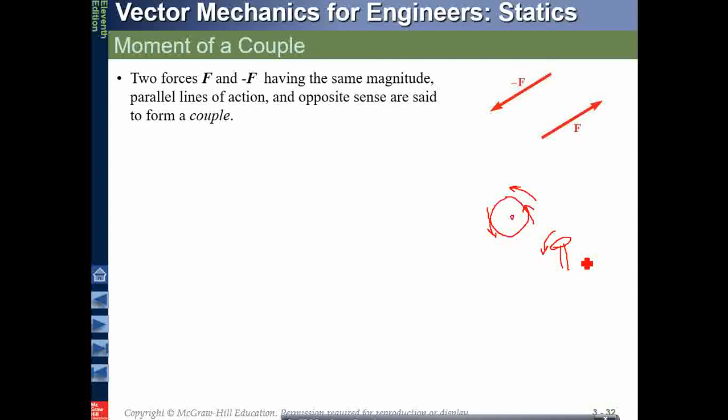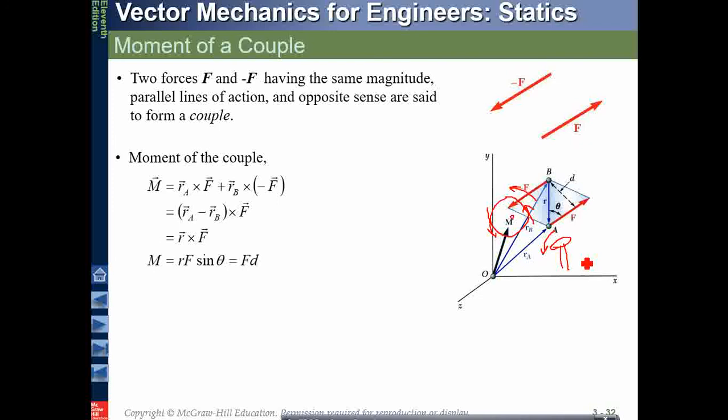Okay, so these are the two equal and opposite forces, having the same parallel line of action and opposite senses. Remember that F and F should be having the opposite sense. However, the magnitude should be same. So the moment of that couple will be RA is one vector, okay, 1 times F, and then RB is another times minus F.